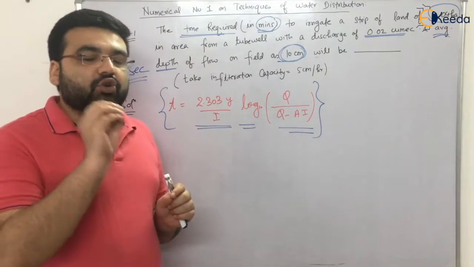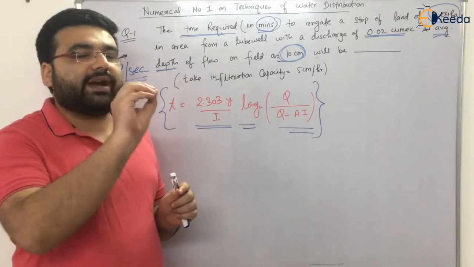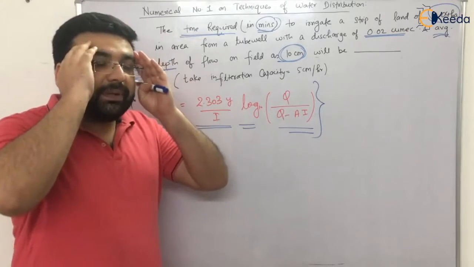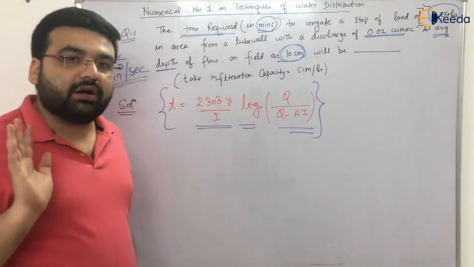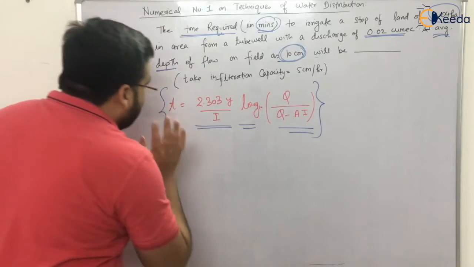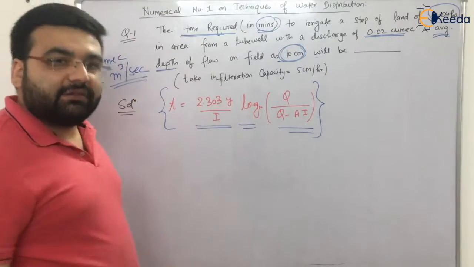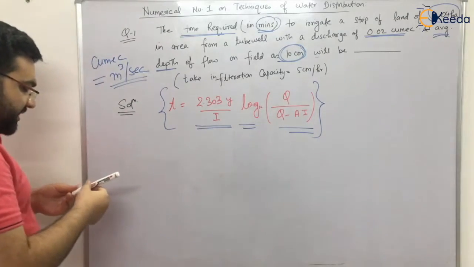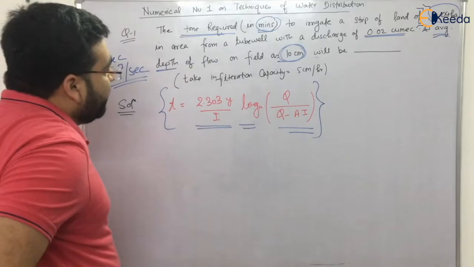So time period is equal to 2.303 y by i into log base 10 of (q divided by q minus a i). Just picturize the formula, whatever you have written in your notes. Just picturize it, you will get the formula, right? So the correct formula is t equals whatever. We have just derived the formula also, right? Now just a cakewalk. So we have to get the time in minutes.